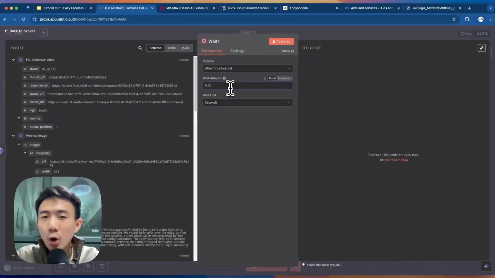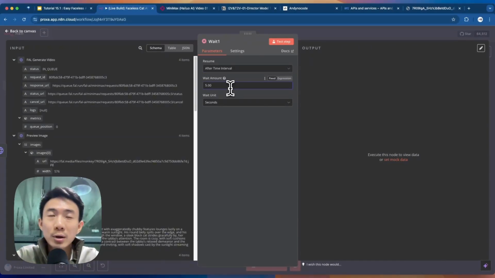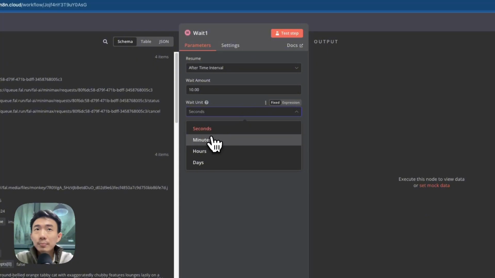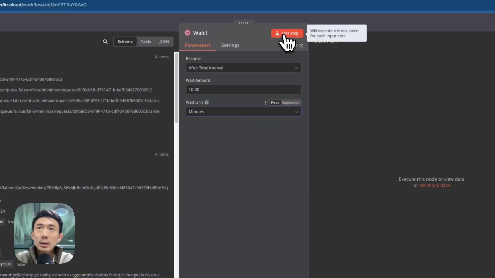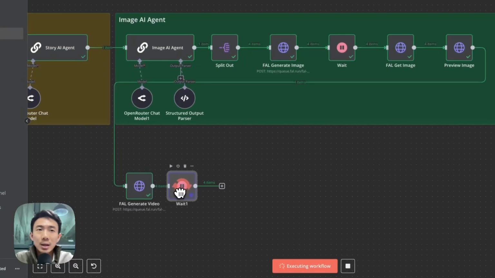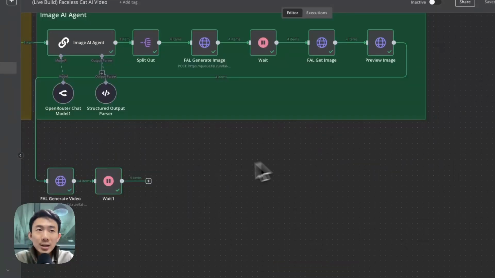It's much longer than just generating an image from text. So maybe we can input 10 minutes here, and we can run test step. So it would be running for 10 minutes in the background. Great. After 10 minutes, it is completed.